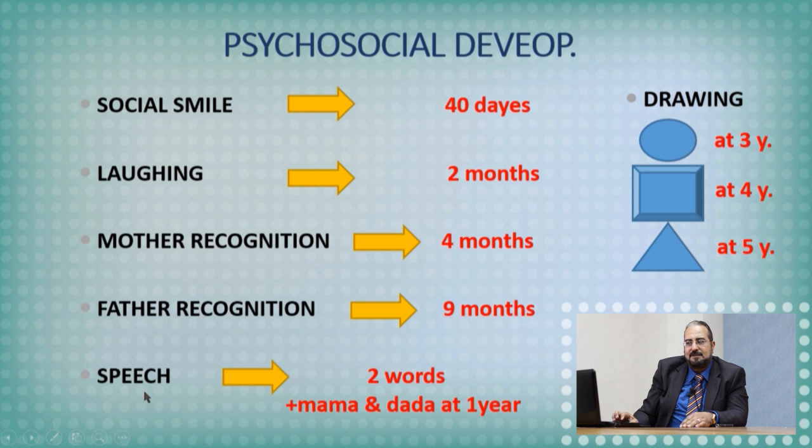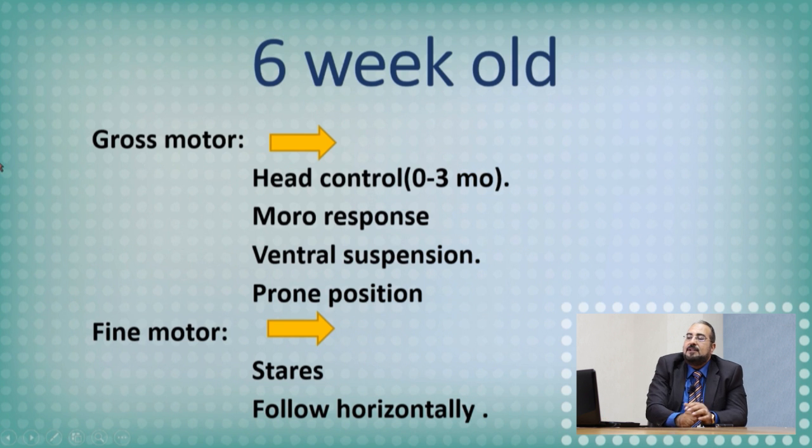Speech, as we said before, remember, at the age of the first year, words only. Maximum 10 words. 1.5 years, articulate a simple sentence, a 2-word sentence. At 2 years, a 3-word sentence. This is important. So we'll come to discuss it in a different way, according to the age. As the parents come to you, saying my infant is 6 weeks old, what parameters does he have to do? What in the gross motor and fine motor? What about the speech? What about the psychosocial development?